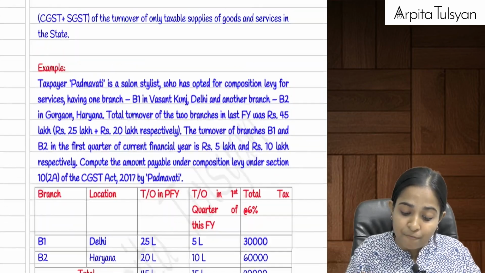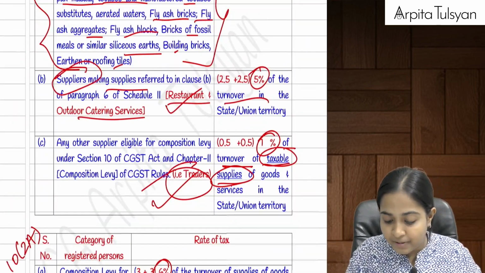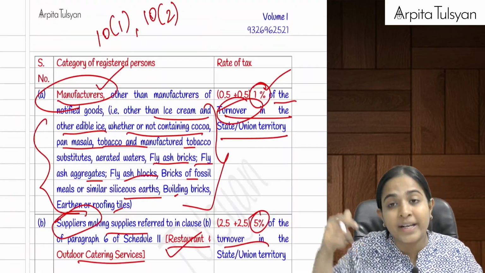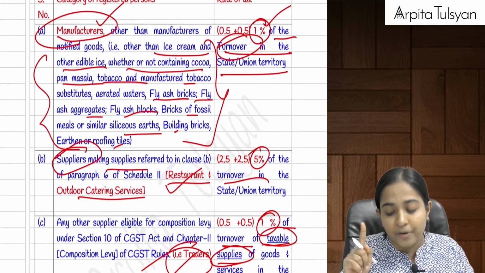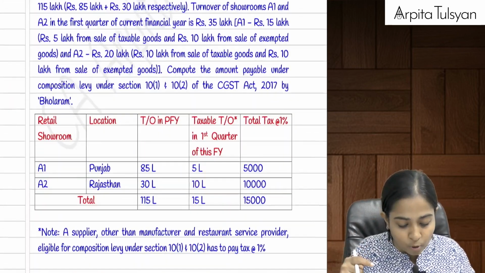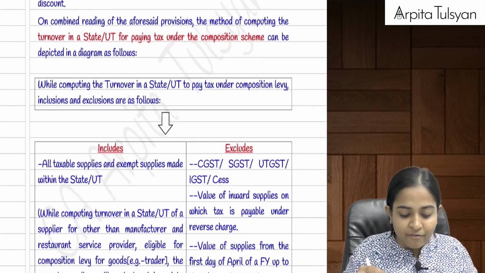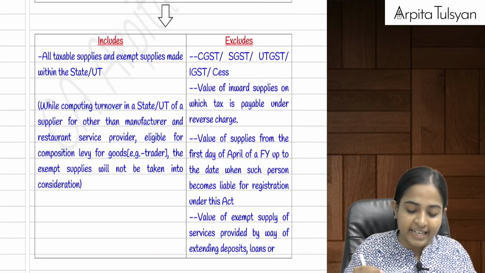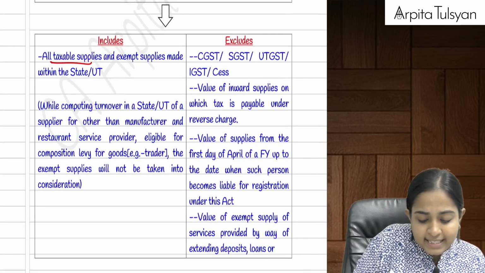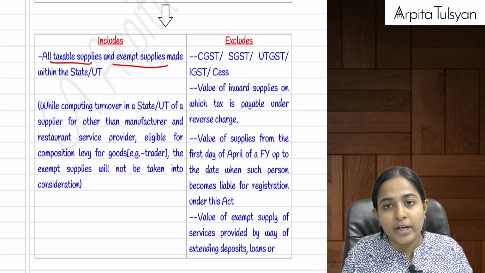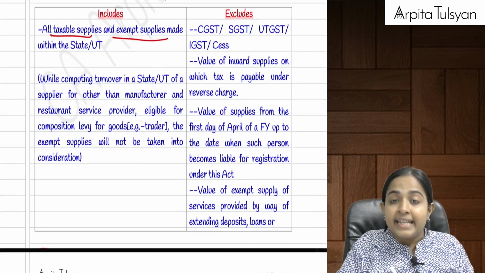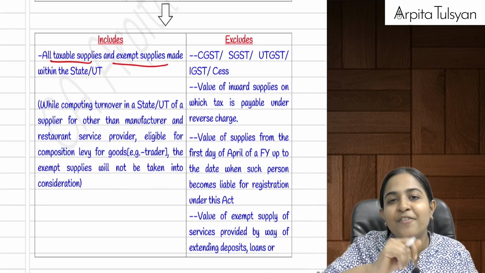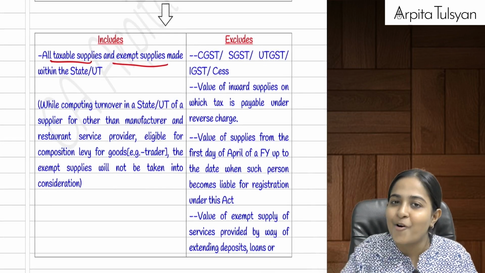Now, for the purpose of paying the taxes, this 1%, 5%, 6%, we have to take the turnover in our state or union territory, right? Except for a trader. For a trader, it is 1% of the taxable supply only. Now, let's understand what we mean by this turnover in the state or union territory. Same, all taxable supplies and exempt supplies will be included, but exempt supply will not be included for the purpose of a trader. Yes, here export and interstate will not be there because otherwise you won't be eligible for the composition scheme at all.